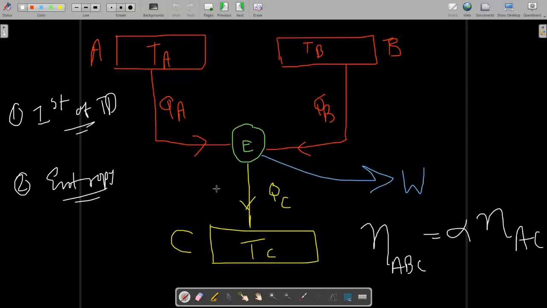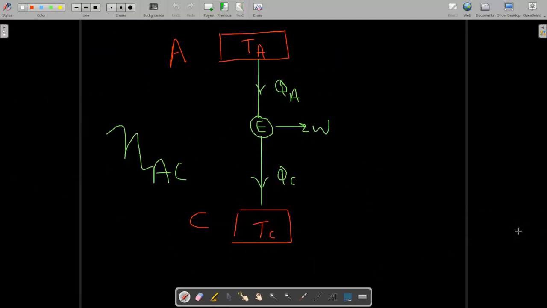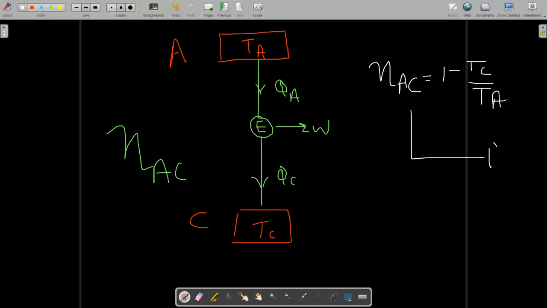It is written that the efficiency of this engine is alpha times the efficiency of AC. The engine AC is also reversible, as it is written in the question. So you can write the efficiency as the Carnot cycle efficiency, 1 minus TC by TA. Let's give this equation number 1. Now we can write this equation.